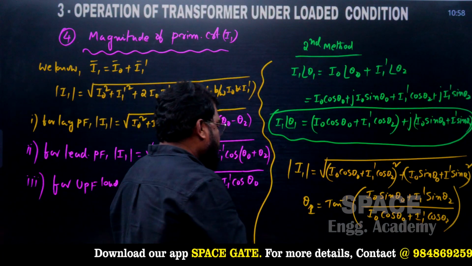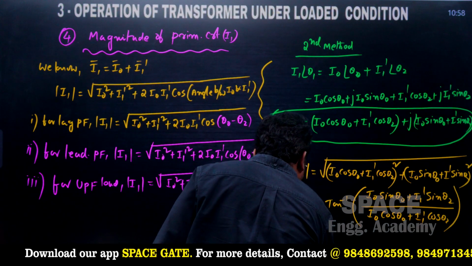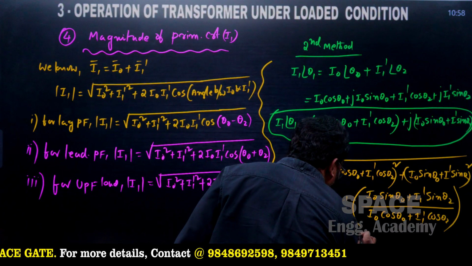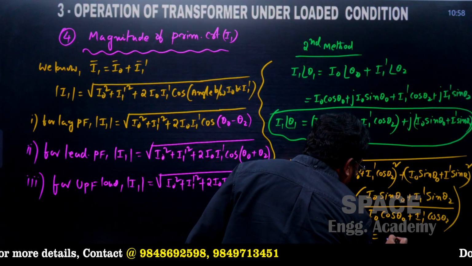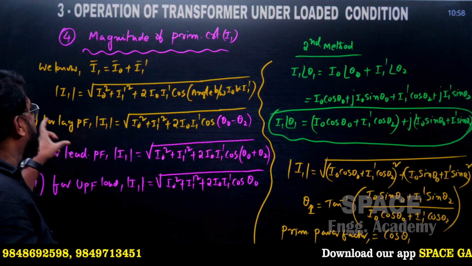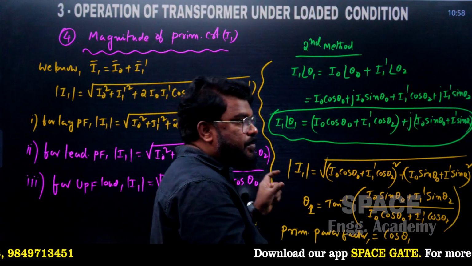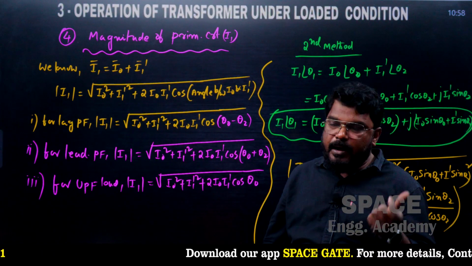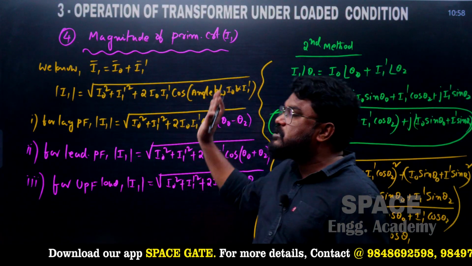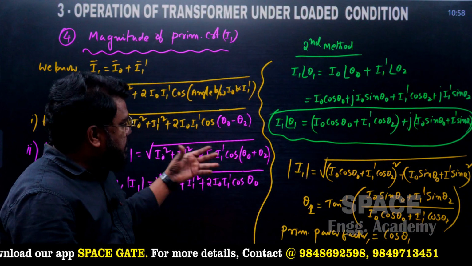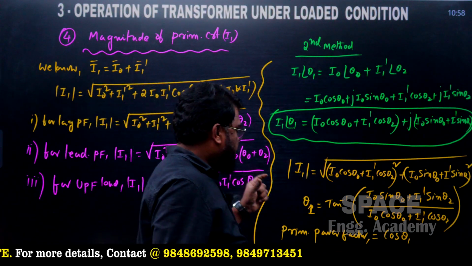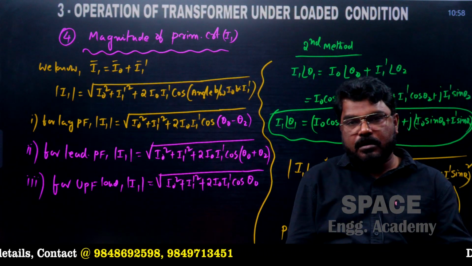After getting theta 1, the primary power factor of the transformer is equal to cos theta 1. So these are two methods to find the magnitude of the primary current and also the primary power factor of the transformer.